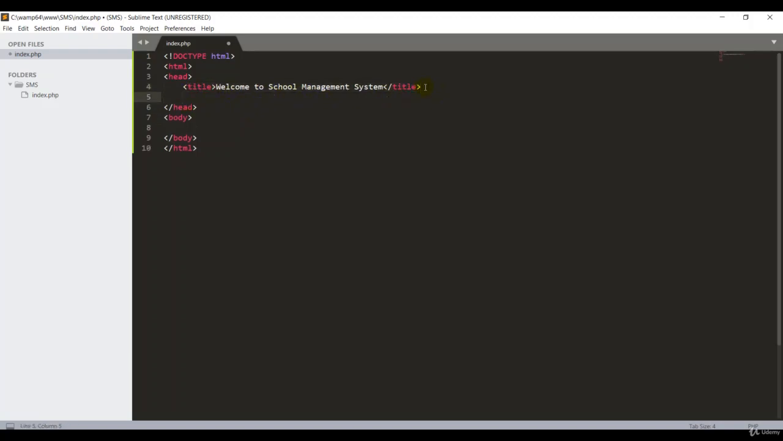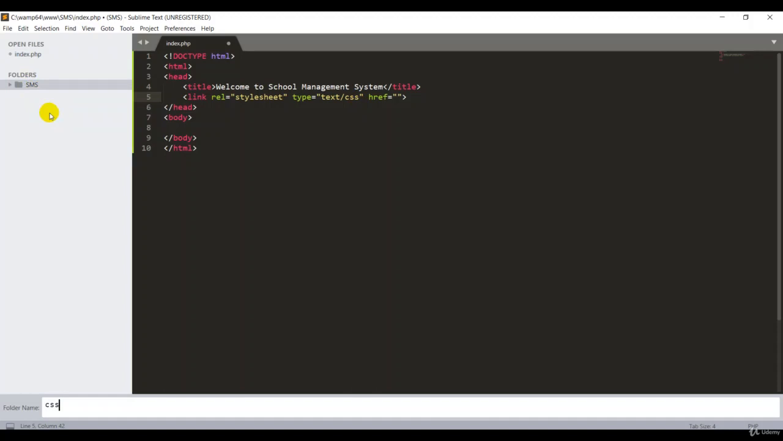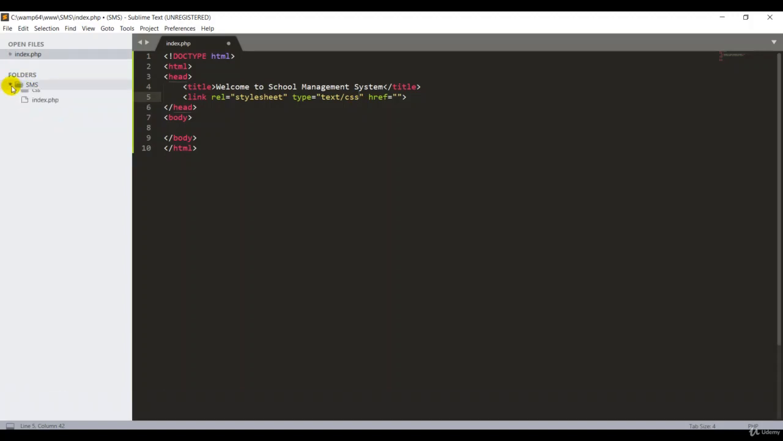Enter. After the title, I'm going to add a link for the CSS pages. This is my CSS link. If you type link and hit the tab key, you get all the code. Right now I don't have any CSS file, so I go to my SMS folder, right click, and create one folder called CSS. Enter. You can see that I got the CSS folder.